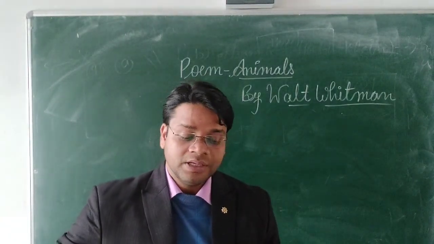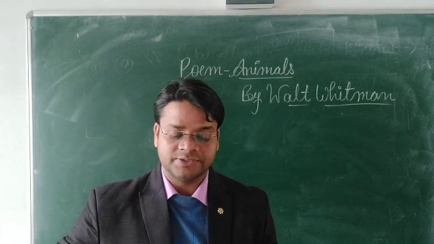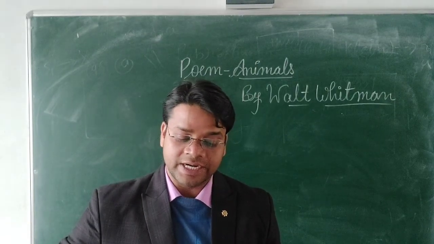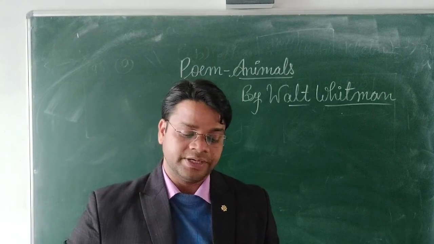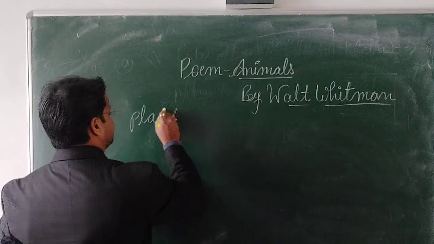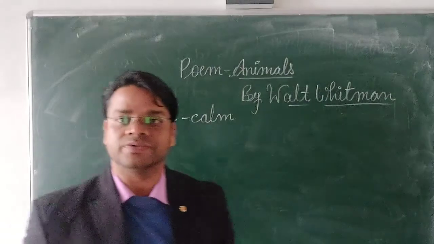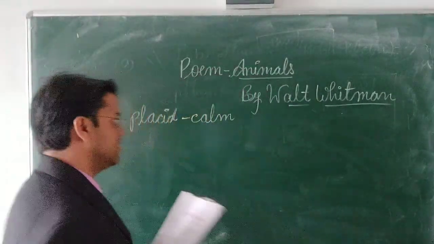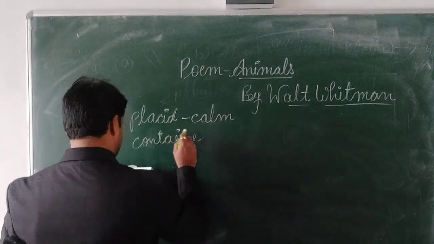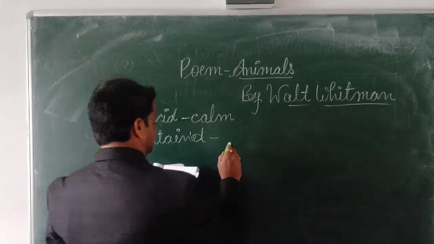Okay, I think I could turn and live with animals. They are so placid and self-contained. I stand and look at them long and long. So here, placid. Placid means what? Placid means calm or peaceful. Okay, placid means calm or peaceful. And now the next one is content. Content means keeping up control.